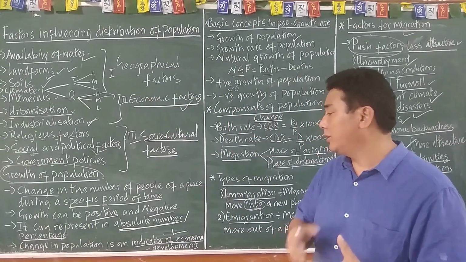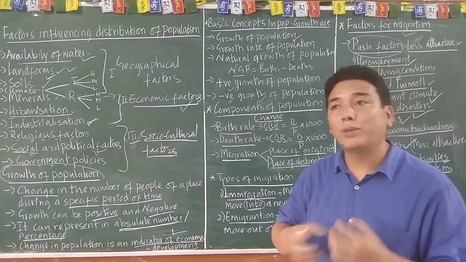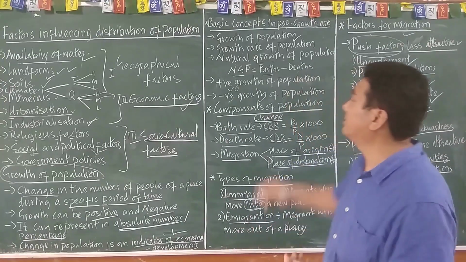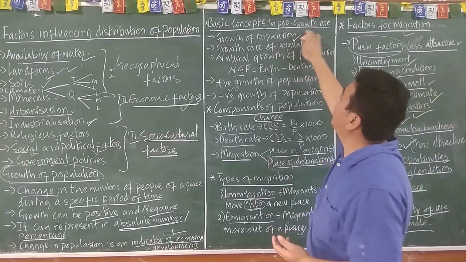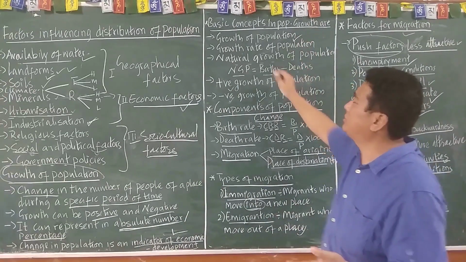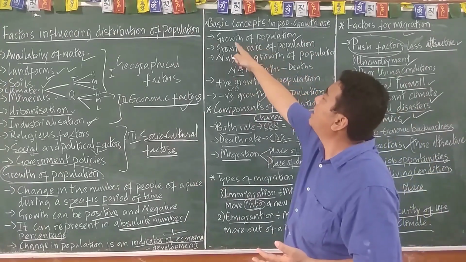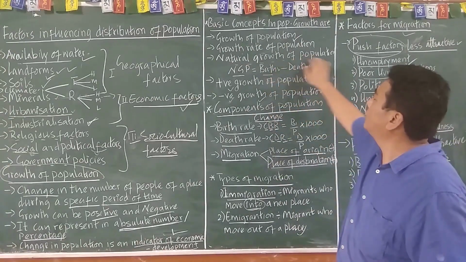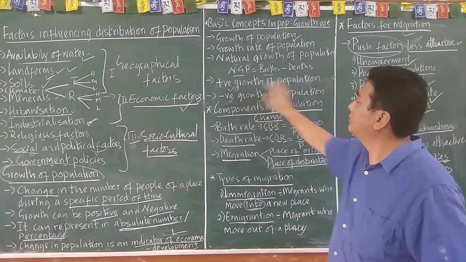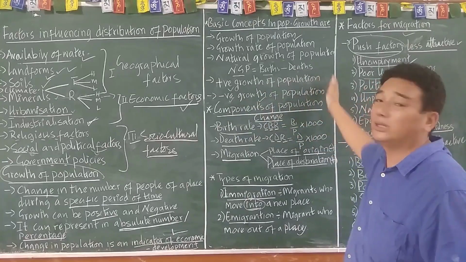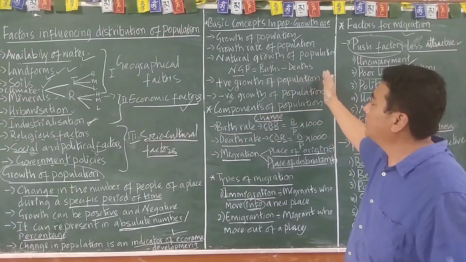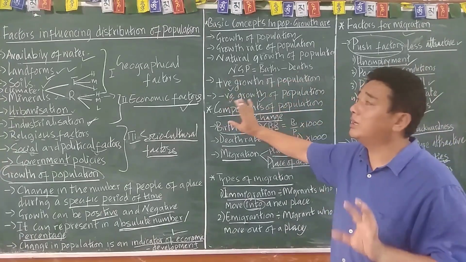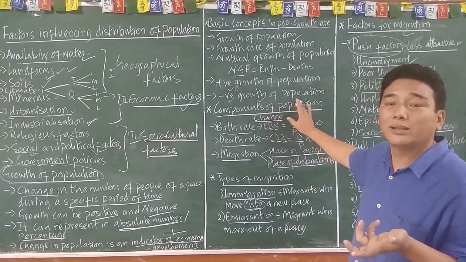That is the basic concept of population growth. Then in our countries, the basic concept, growth of population, growth rate of population, massive growth of population, positive growth of population, and negative growth of population are the issues.